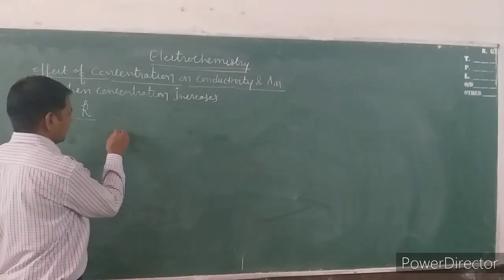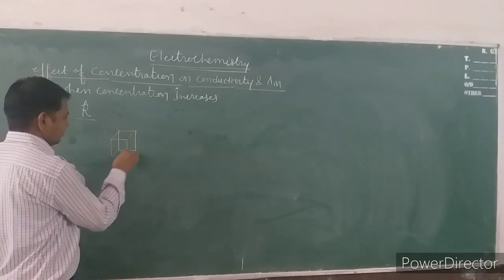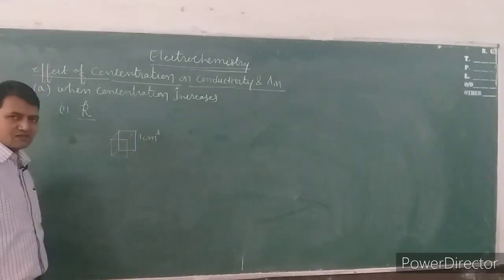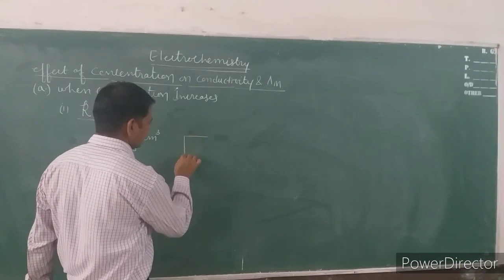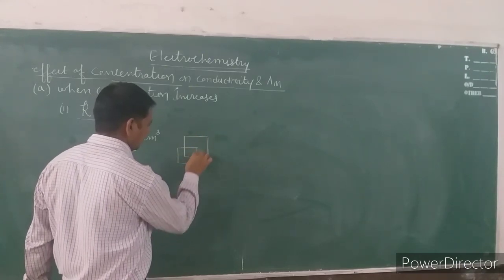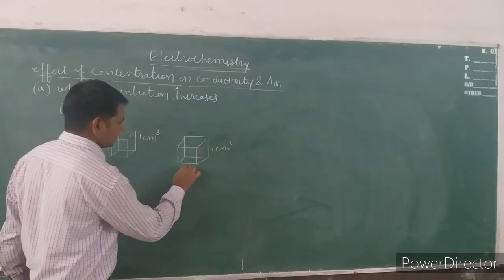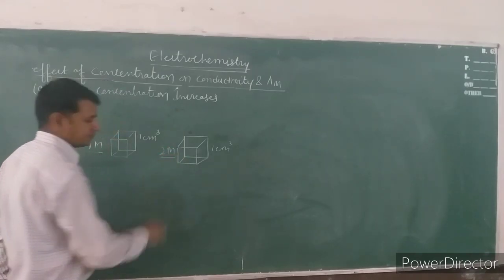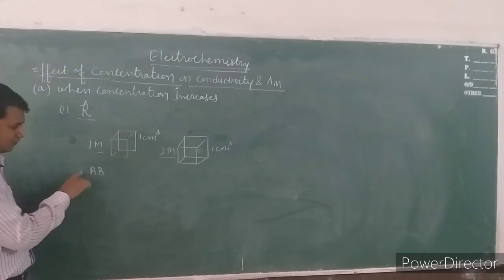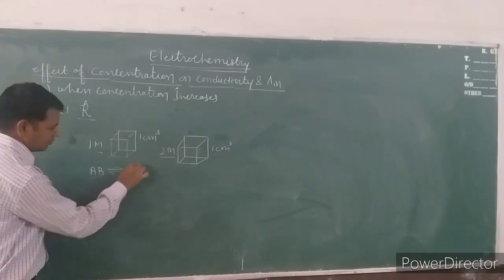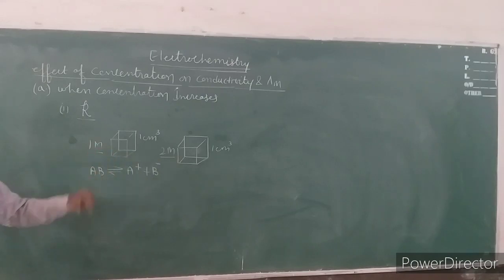Just for an example, suppose we have two solutions of 1 centimeter cube. In the first case, the concentration is 1 molar. In the second case, the volume is the same, 1 centimeter cube, but the concentration is 2 molar. Suppose here is an AB electrolyte with 1 mole, so it will be converted into 1 mole of A plus and 1 mole of B minus in this volume.